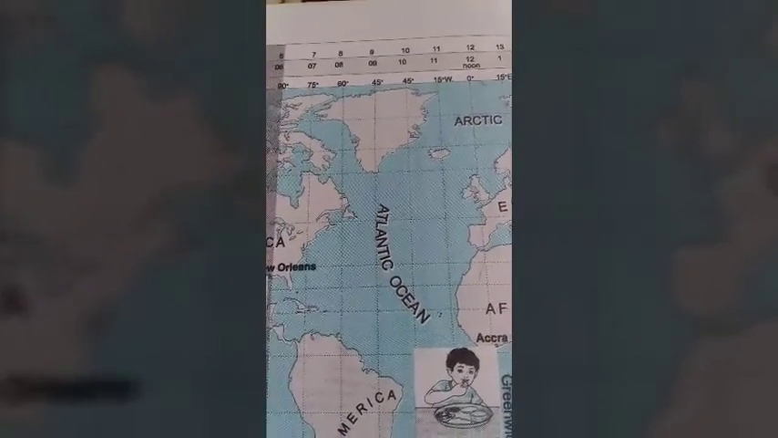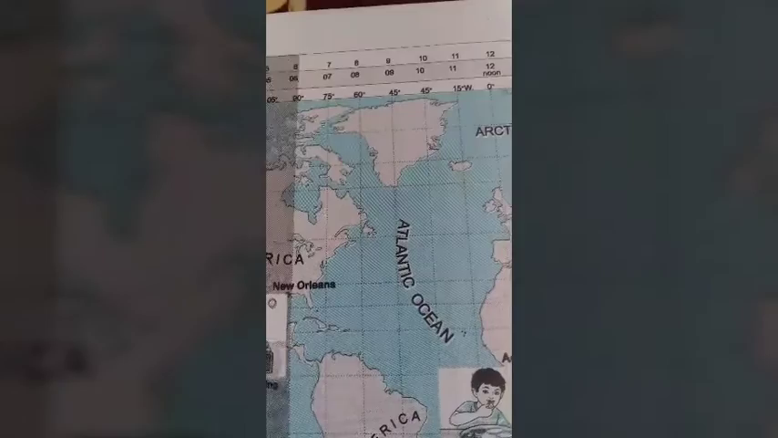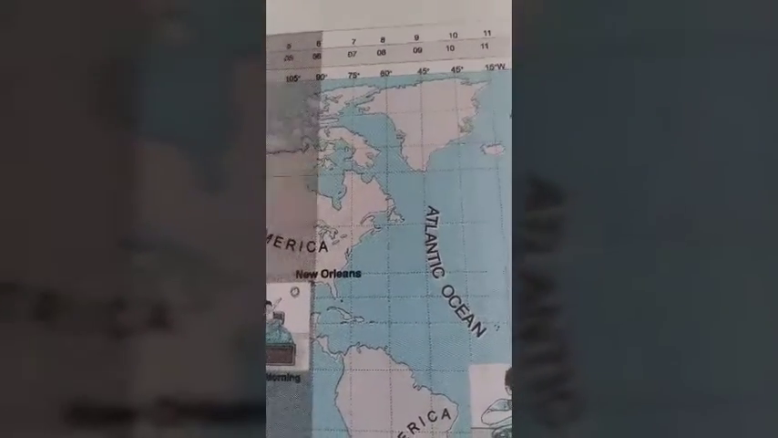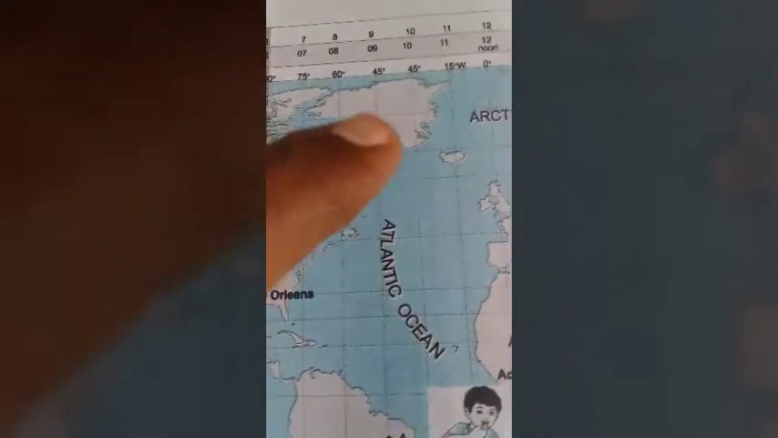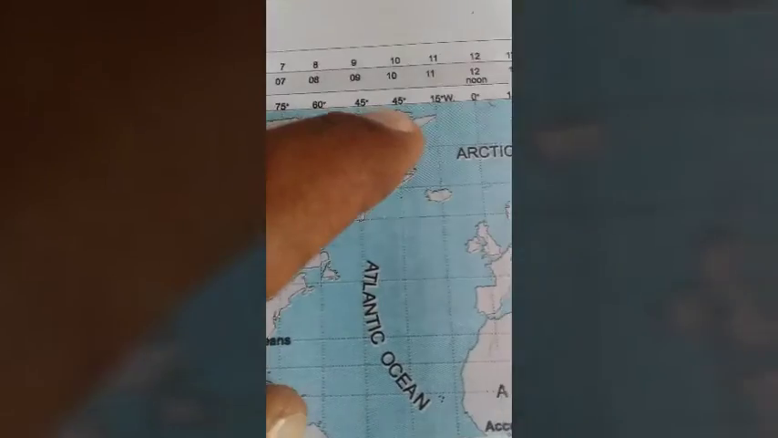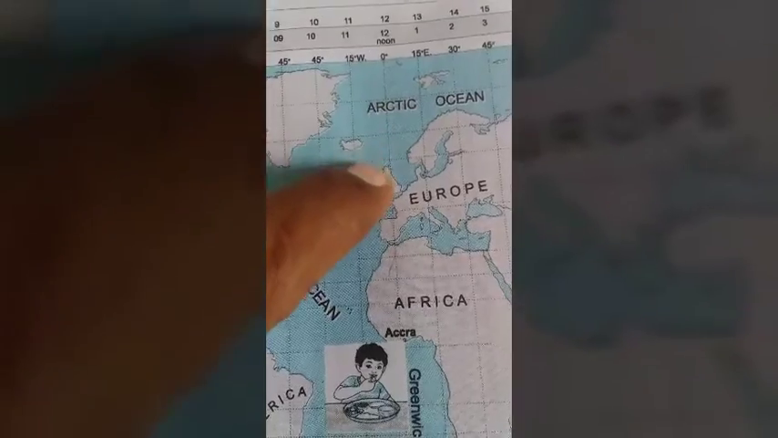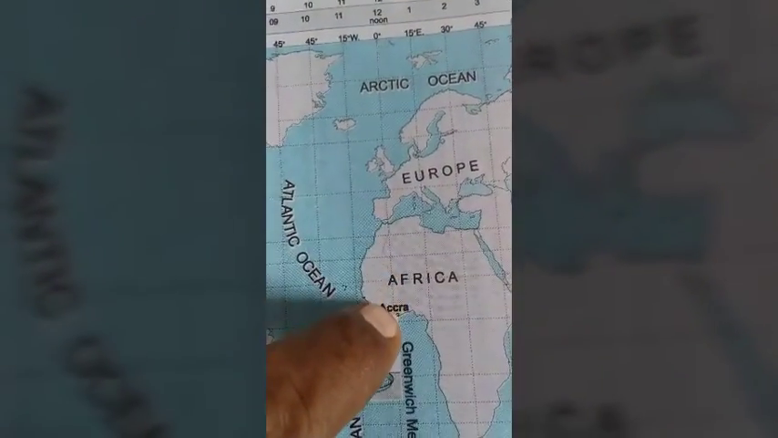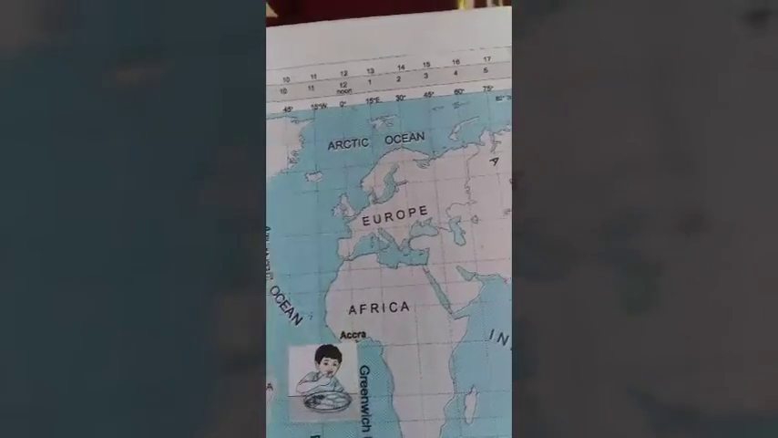And now we will discuss Universal Standard Time. For international coordination between countries, the local time at Greenwich, that is Greenwich Mean Time in England, is considered to be the international standard time. Look at this 0 degree meridian. This meridian is considered as the prime meridian, and the local time at this prime meridian is considered as international standard time.